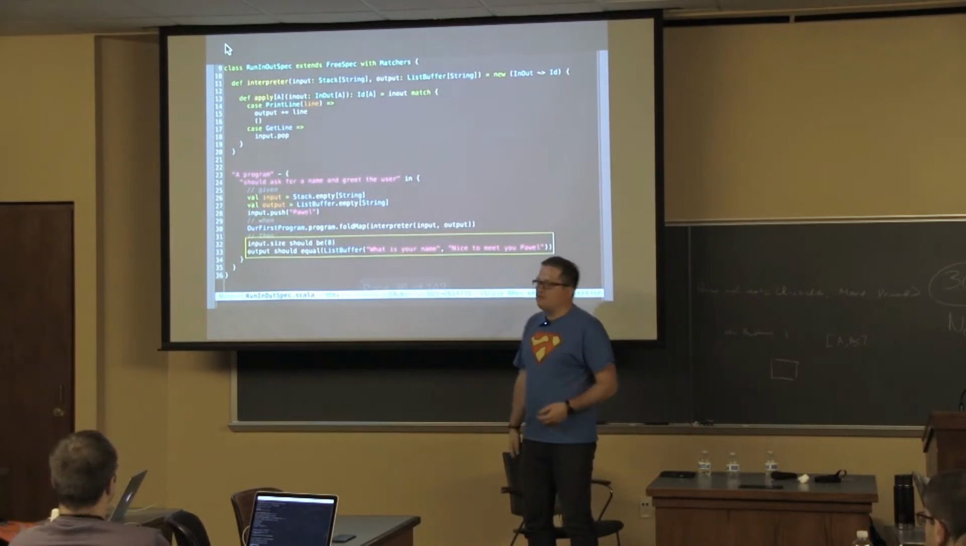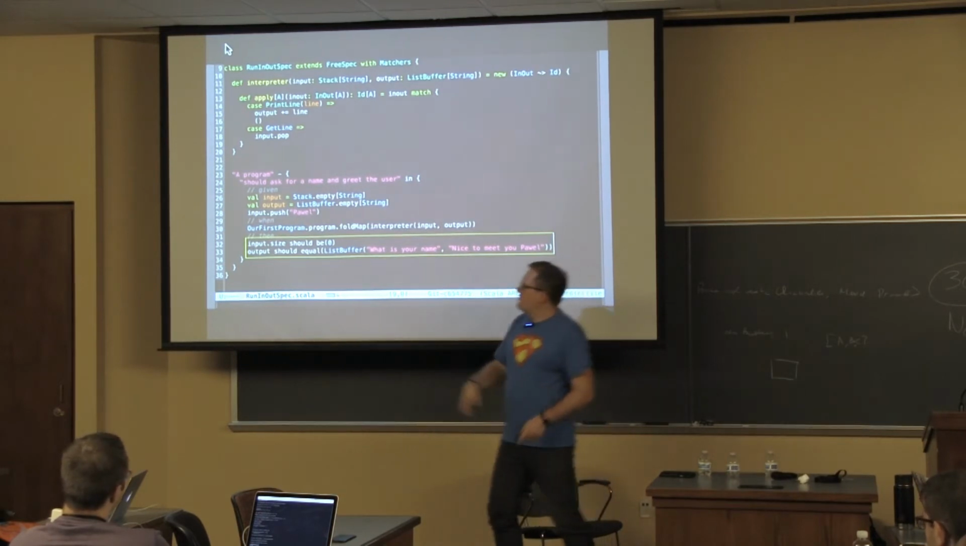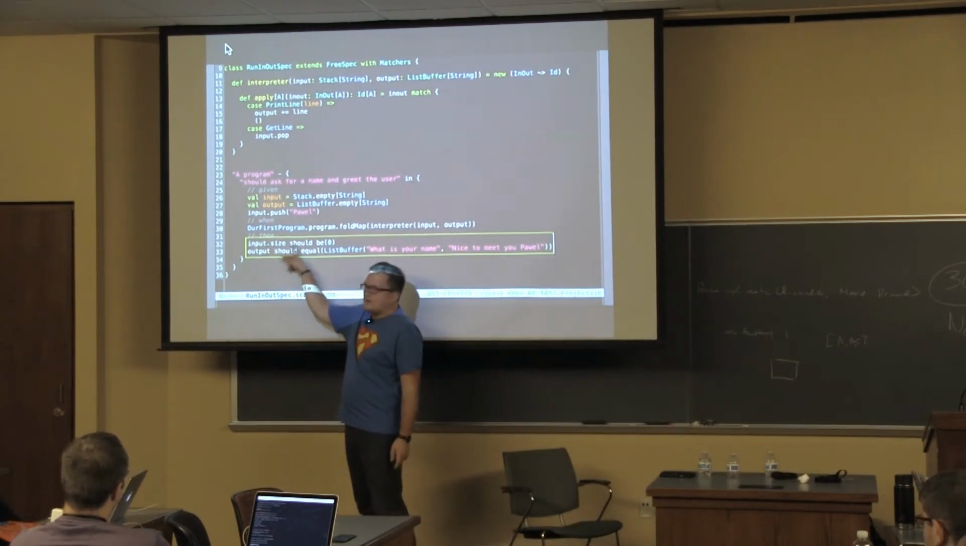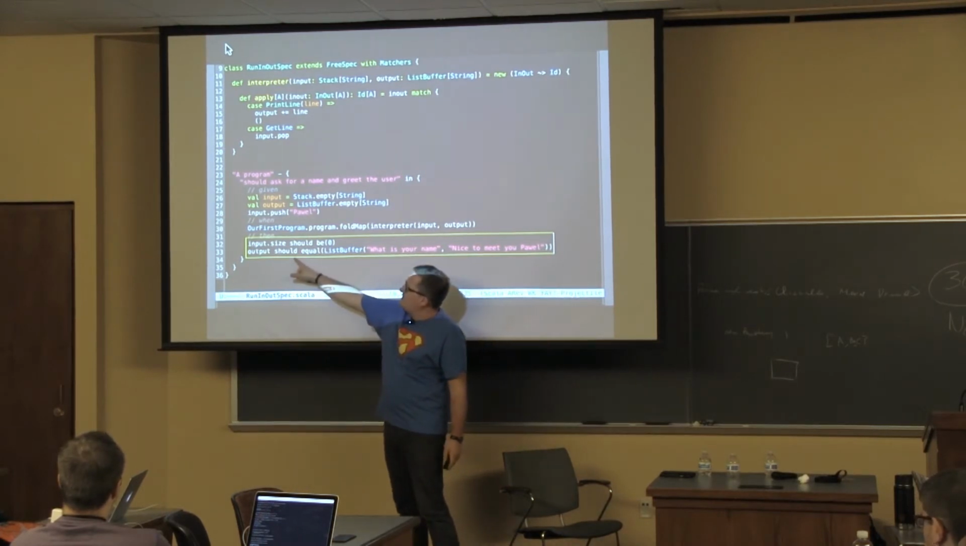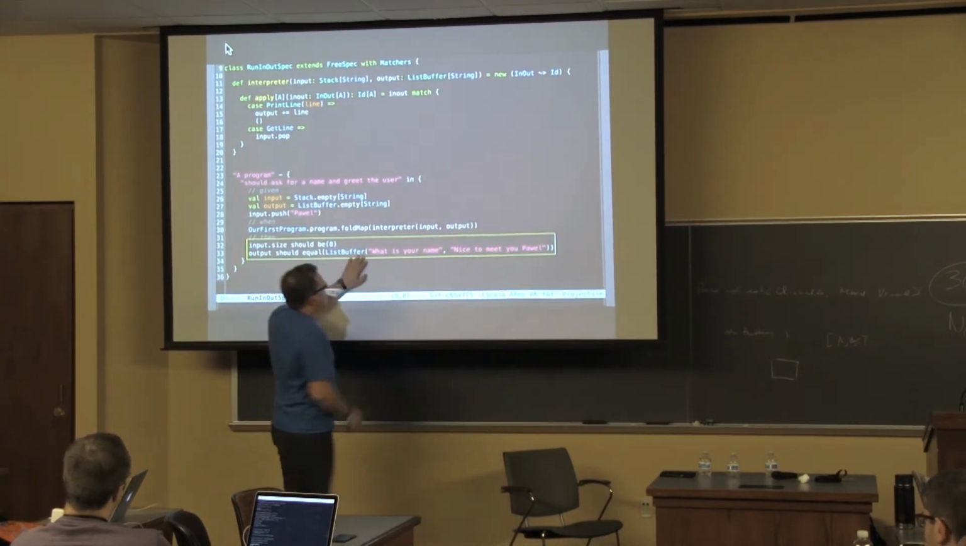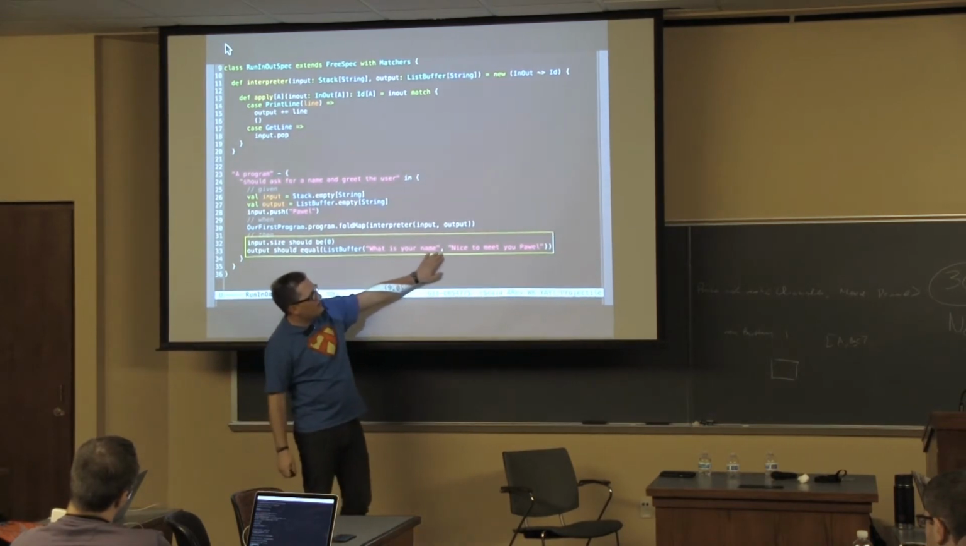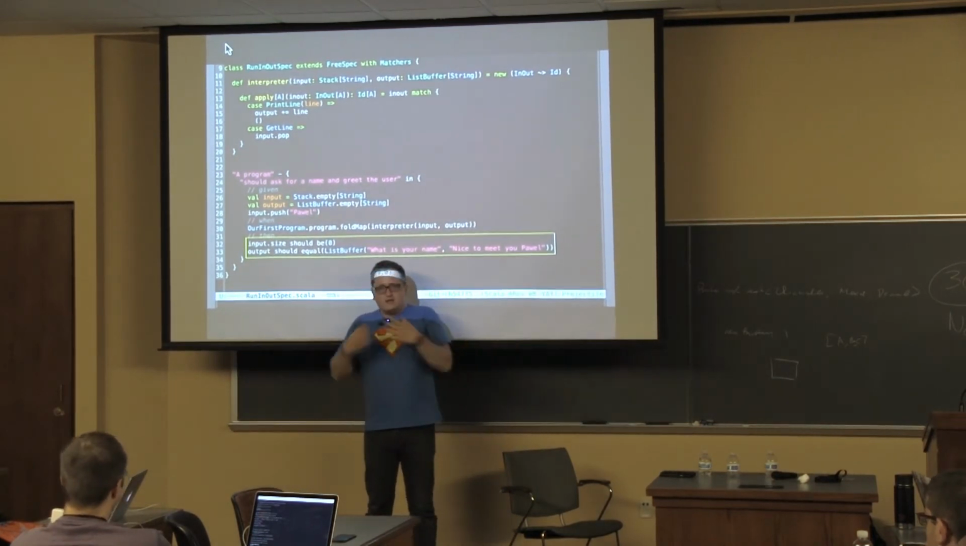And now if I run my program with that interpreter, with those two mutable data structures, what I have to assert at the very end are two things. Was the whole input read? Is the stack empty? Zero, yes. And also what I see on the output. And what I see on the output is, what is your name? Nice to meet you, Pawel.